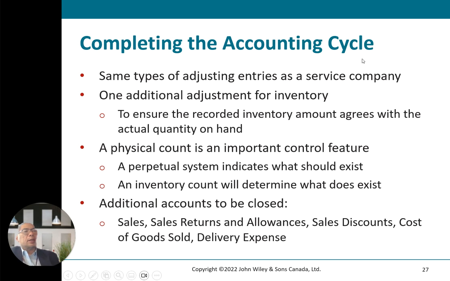Completion of the accounting cycle is the same as for a service company, with the same types of adjusting entries. There is one additional adjustment for inventory, to ensure the recorded inventory amount agrees with the actual quantity on hand. A physical count is important to control inventory. A perpetual system indicates what should exist; the inventory count will determine what does exist. So it has to have an inventory count.